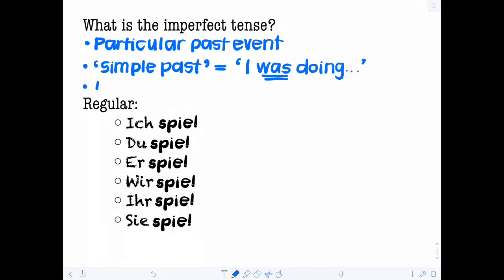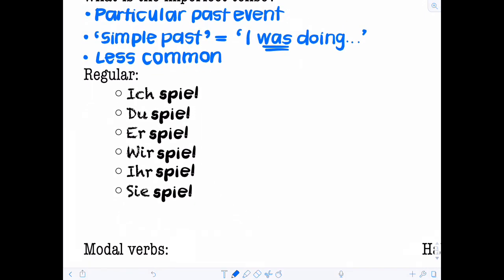The perfect tense is more used to speak, but there are some exceptions that are always in the imperfect, which we will address in a minute. Start with a regular verb, spielen. To form the imperfect tense, you take the stem, in this case spiel, add a T, and then add these endings: E, EST, E, EN, ET, EN. So quite similar to the endings of the present tense.